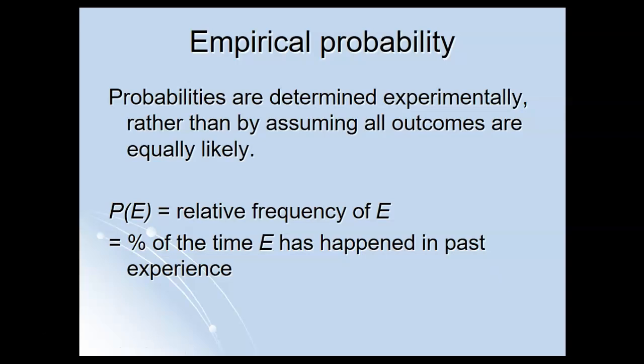Now let's talk some more about empirical probability. I told you that was one of the other ways that probabilities could be assigned. So empirical probability is where probabilities are determined experimentally or based on past experience, rather than by assuming that all outcomes are equally likely. So under empirical probability, the probability of an event is just the relative frequency of that event. It's what percentage of the time that event has happened in past experience.